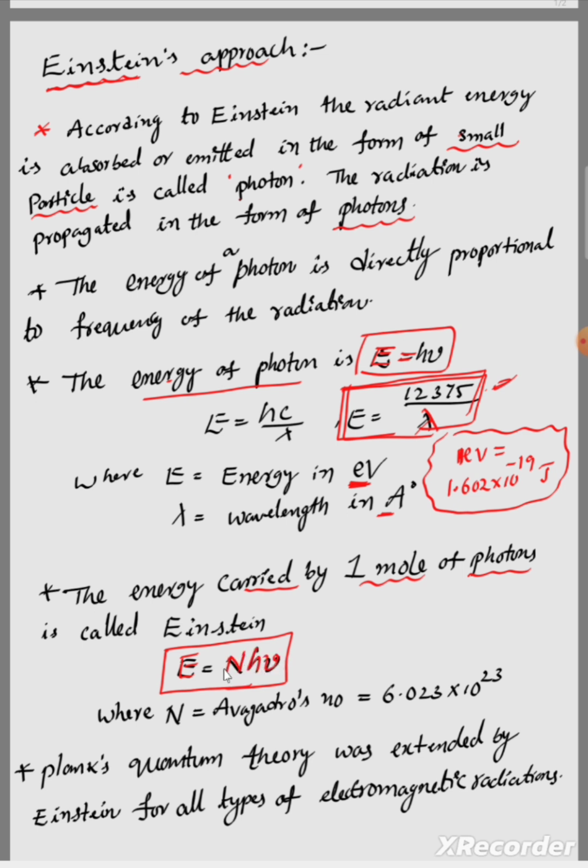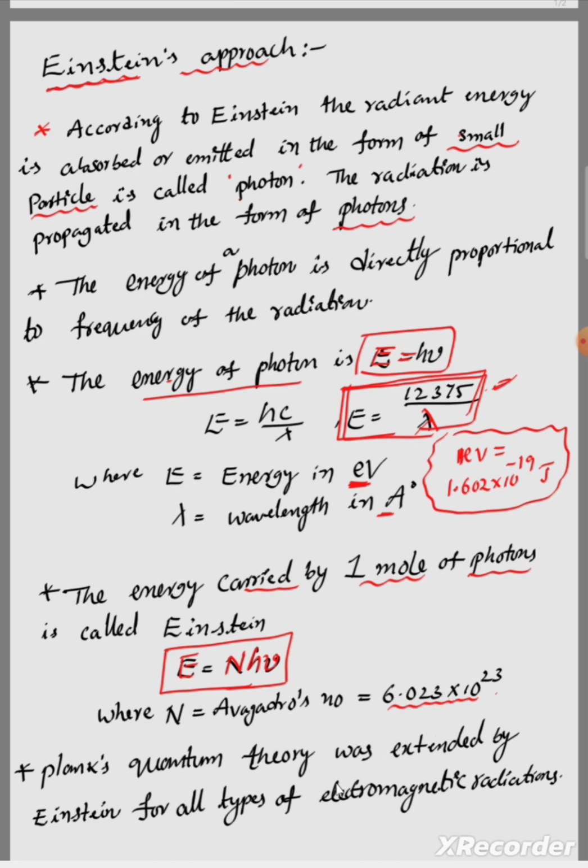Here capital N is the Avogadro number. The Avogadro number indicates 1 mole of photons. 1 mole equals the Avogadro number, which is a constant, 6.023 into 10 to the power of 23 photons equals 1 mole of photons. Here the number of photons equals this number.